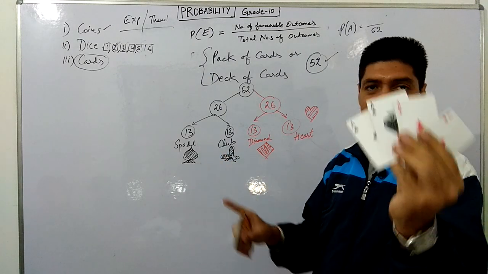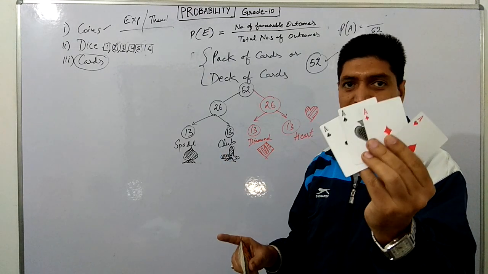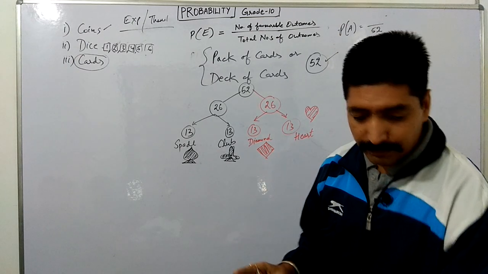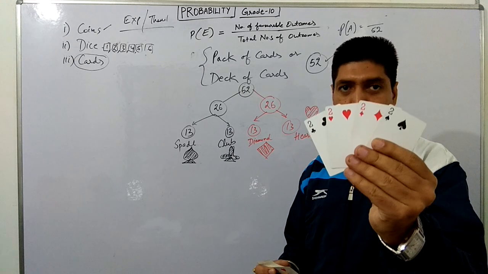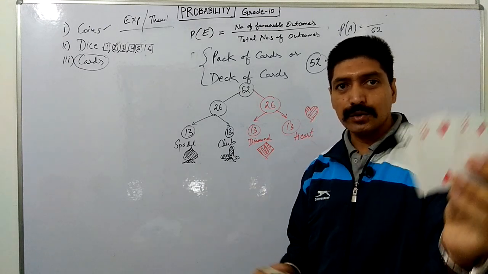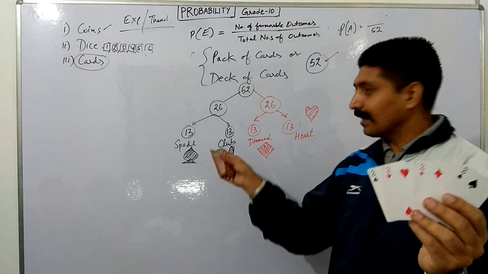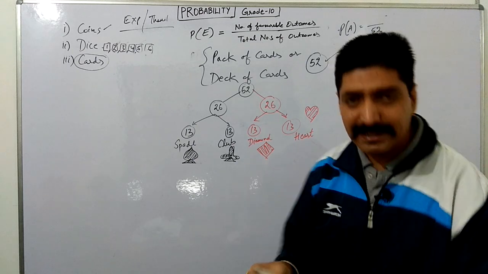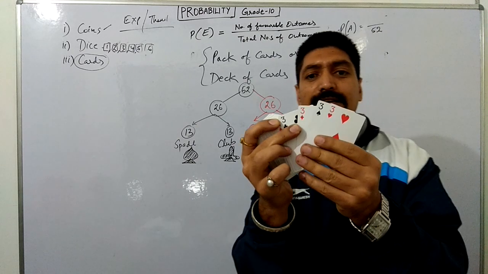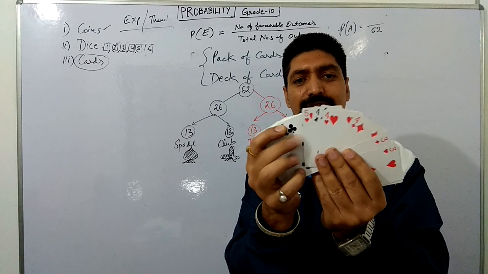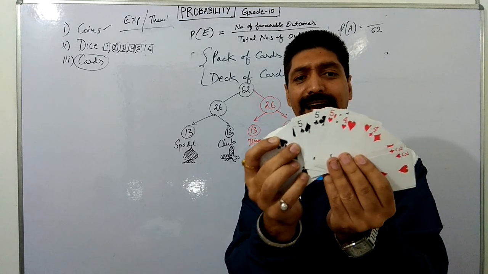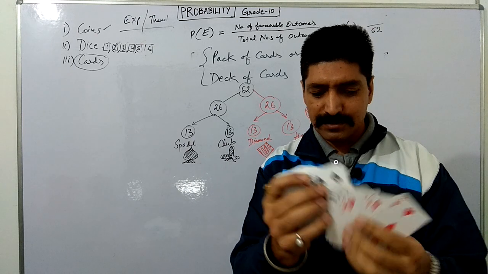We are naming this as ace. Ace, one means ace. Then from two, how many twos do we have? We have four twos of same, your heart, diamond, club and spade. So same, we will have a 3, a 4, a 5, a 6, so on these numbers.